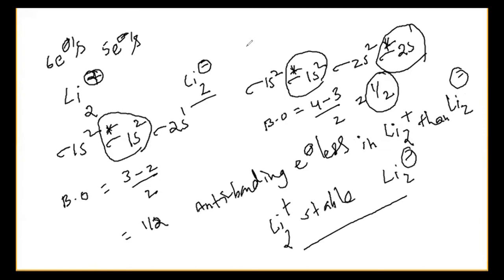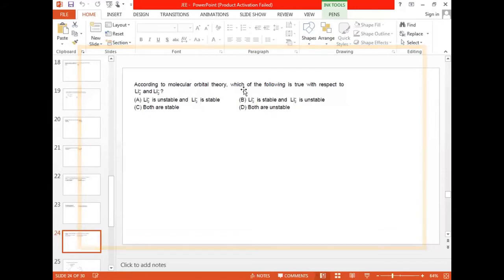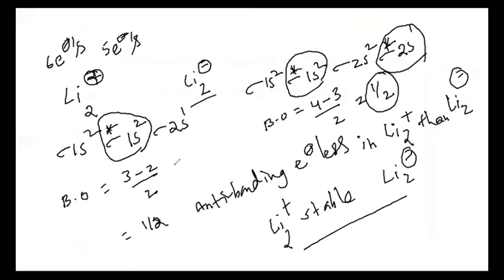For this, let us go with the question. To find bond order, the number of bonding electrons minus the number of anti-bonding electrons, Nb minus Na, by 2. The formula is there. Bonding electrons here is 3, anti-bonding 2, so 3 minus 2 by 2 is 1 by 2.